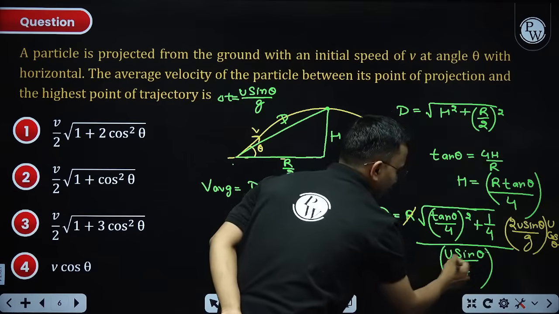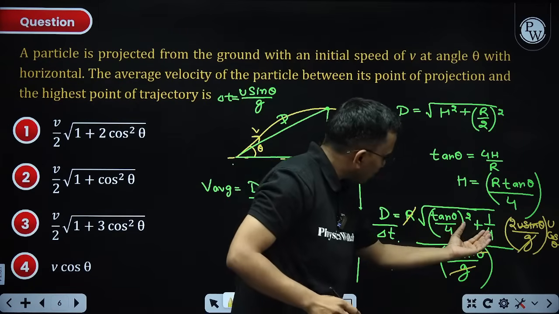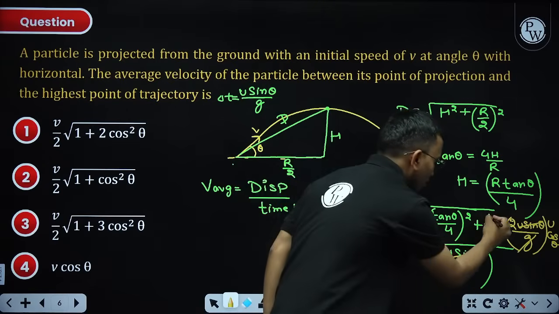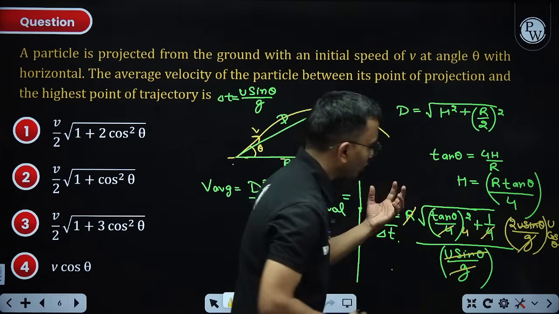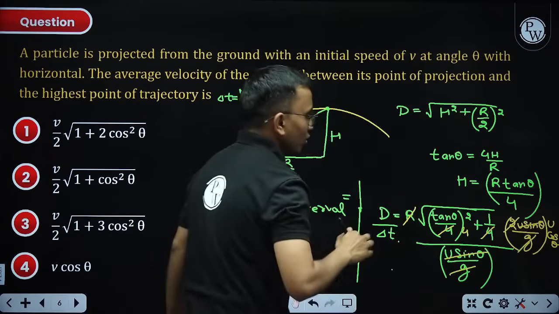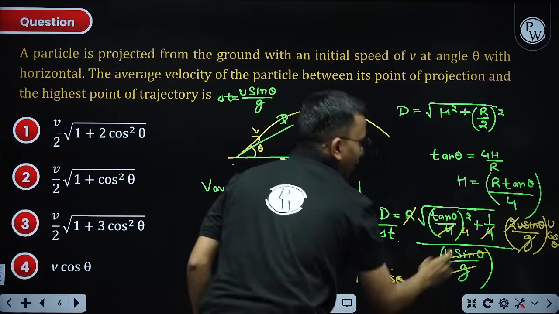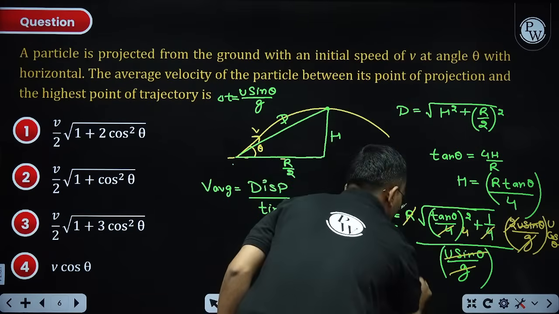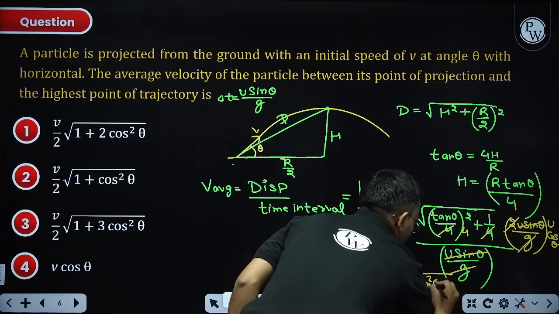So u sin theta by g and u sin theta by g get cancelled. This 1 by 4 I will take out of the root, and when 4 comes out of the root, it will cancel the 2. So I got u cos theta into root of tan square theta by 4 plus 1.